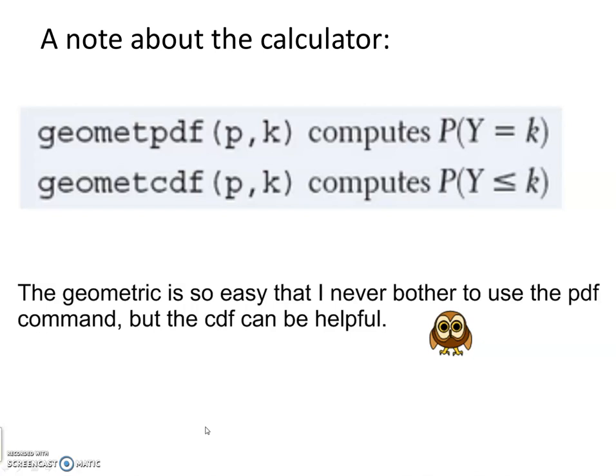We don't use the normal PDF, but we could use the geometric PDF because that just calculates a particular value. Like if I wanted to know the probability that the first success was on the 7th trial, that would be geometric PDF of p, whatever that probability of success was, and 7. The formula is so easy for just individual probabilities like y equals some value that it's not worth using the PDF function. The CDF, though, can be very helpful because the CDF sums a bunch of probabilities coming from the left. So you'll see this in the examples here.